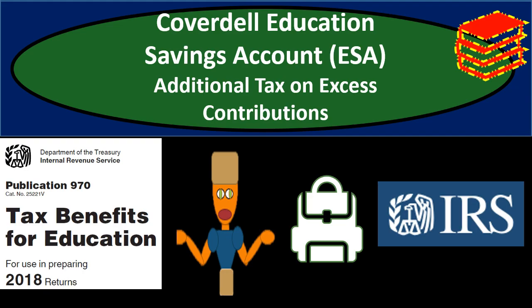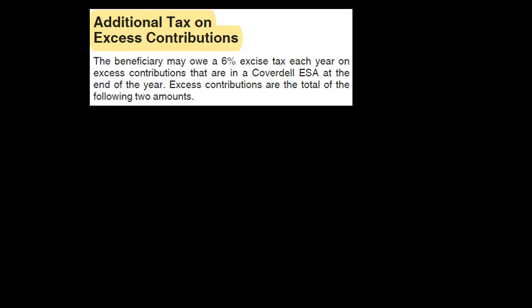In this presentation, we will take a look at additional tax and excess contributions related to Coverdell Education Savings Accounts, or ESA. This information can be found in Publication 970. Additional tax on excess contributions. The beneficiary may owe a 6% excess tax each year on excess contributions that are in a Coverdell ESA at the end of the year.